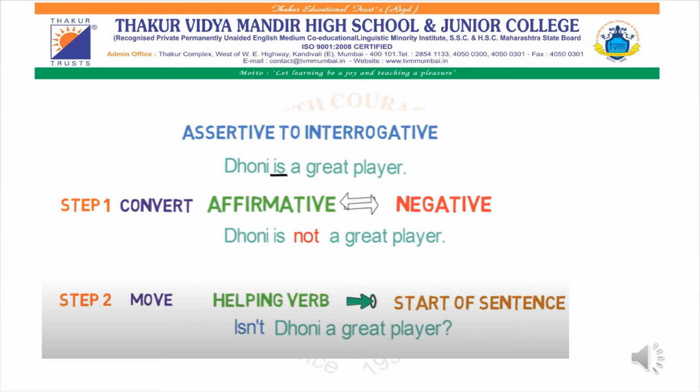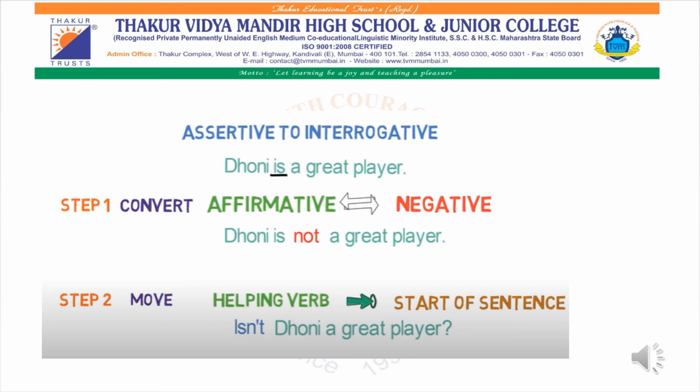I will give you another example and it will be very clear. I repeat it once again. When you get any sentence, if it is positive, convert it into negative. If it is negative, convert it into positive.